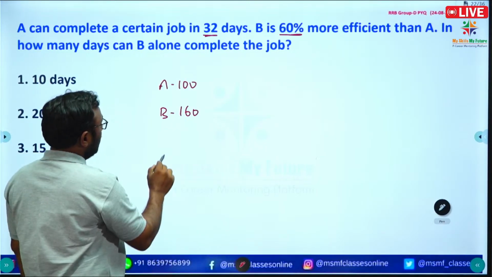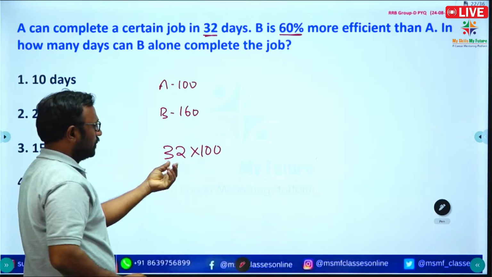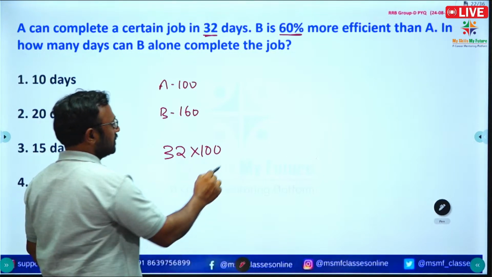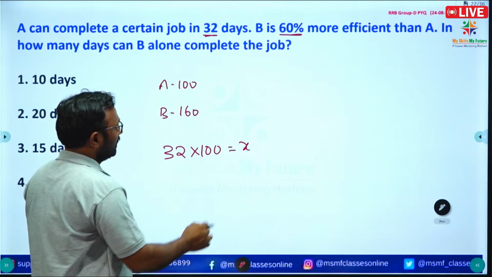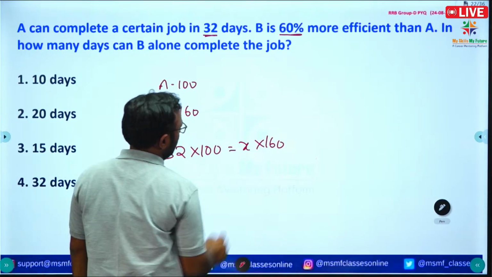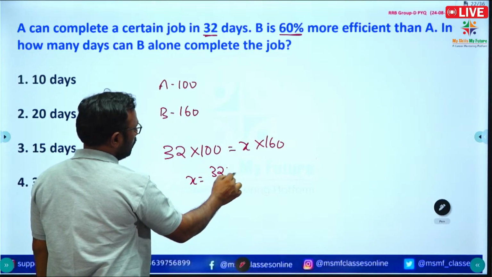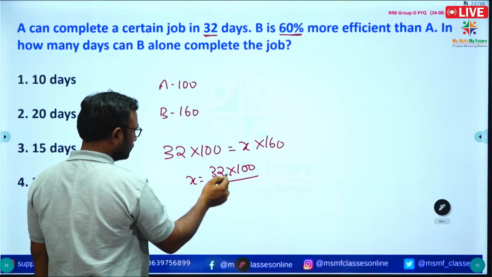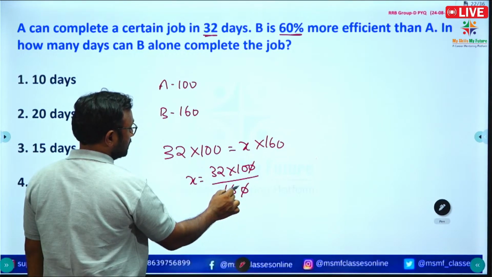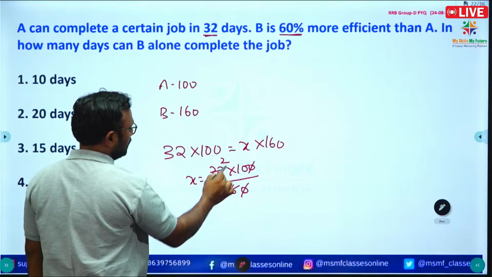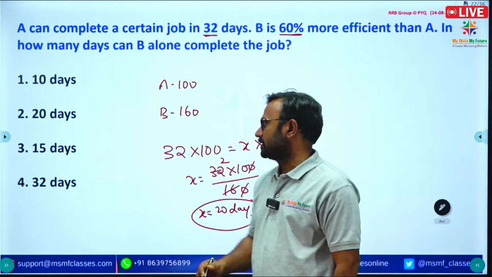So A will complete the work in 32 days with the efficiency of 100, so nothing but it is total work, which is equal to, we don't know how many days B requires to complete the work with an efficiency of 160. This is also total work. So X is equal to 32 into 100 by 160. So 16 ones are 16, 16 twos are 32. So X is equal to 20 days.